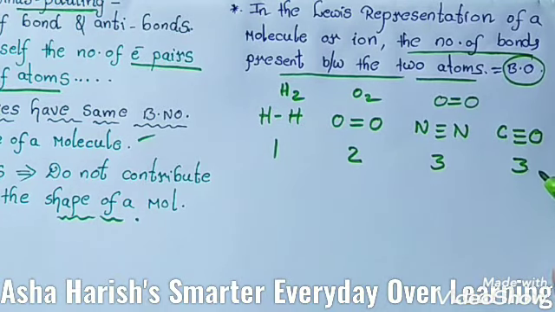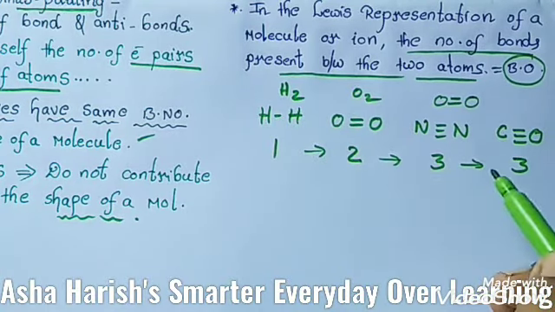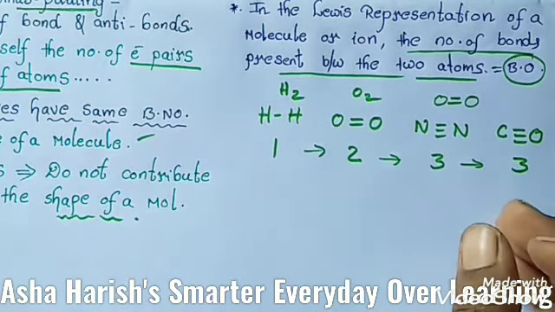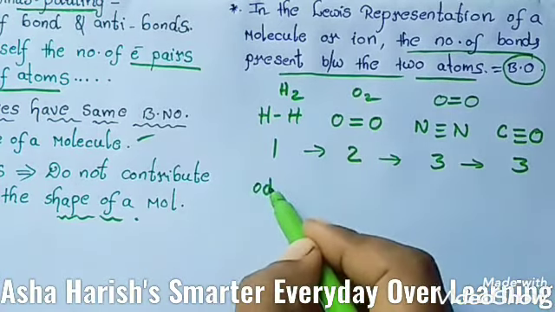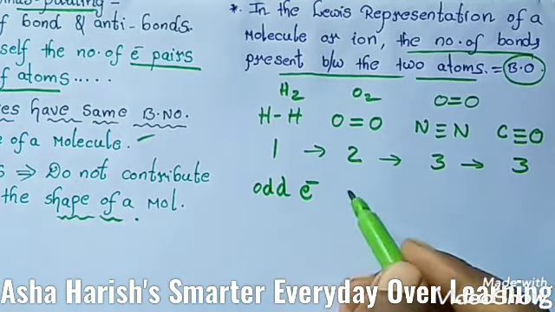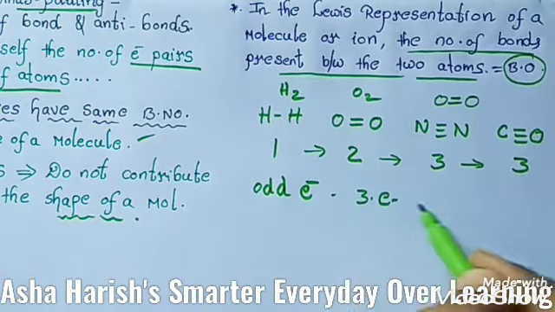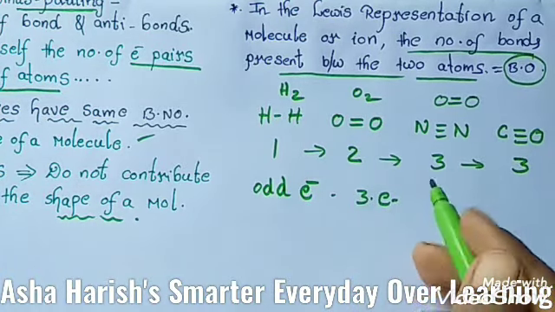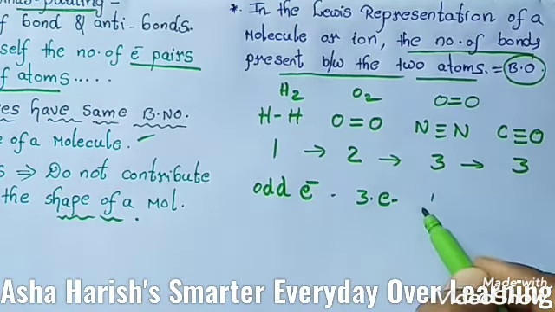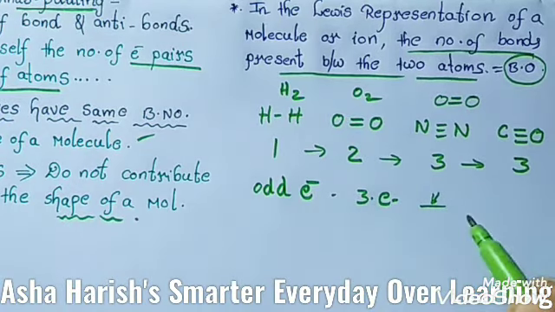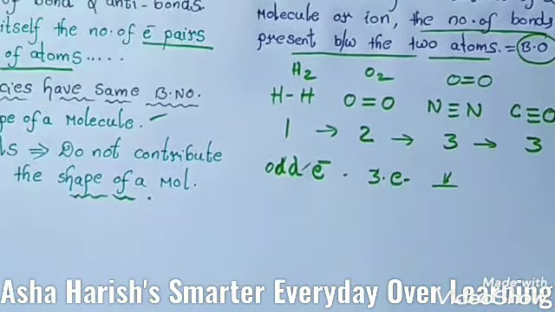Okay, for odd electron molecules, how did we get these numbers? I'll tell you a simple trick, one specific formula. For odd electron molecules, a 3 electron bond is considered equivalent to a half covalent bond. Bond order can be fractional also. Let's see the trick for this.